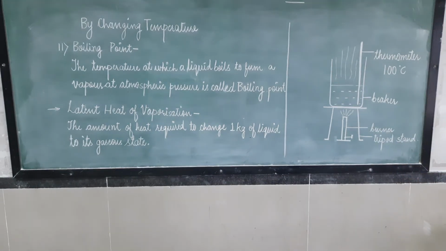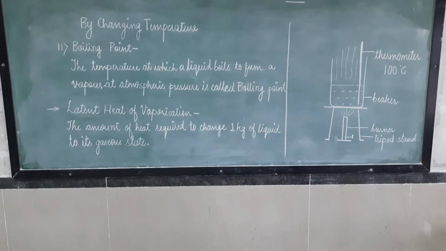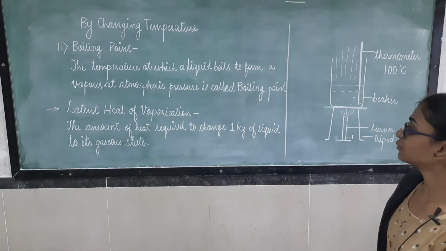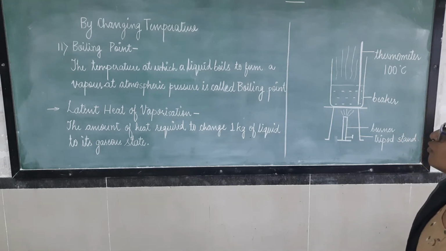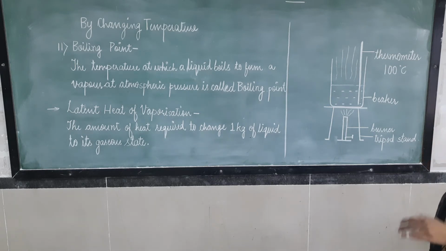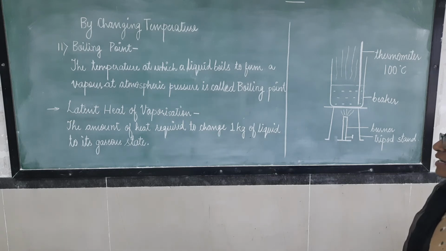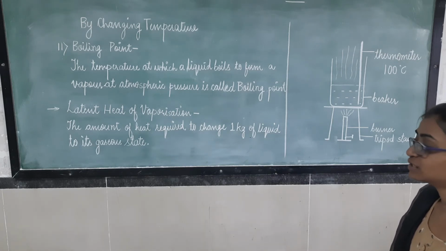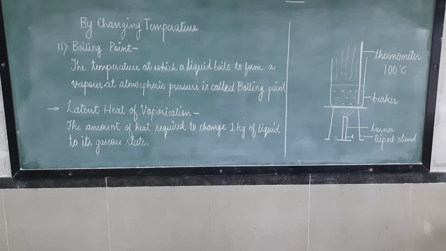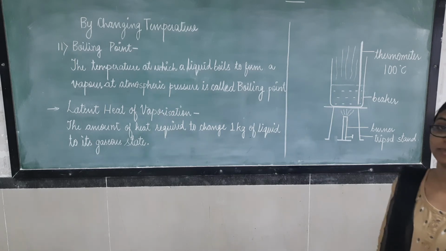Is it clear? Boiling point and latent heat of vaporization. Boiling point is the temperature at which a liquid boils to form a vapor at atmospheric pressure. And latent heat of vaporization is the amount of heat required to change 1 kg of liquid to its gaseous state. Okay?